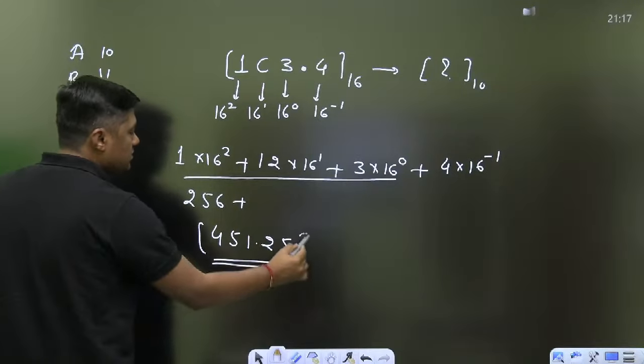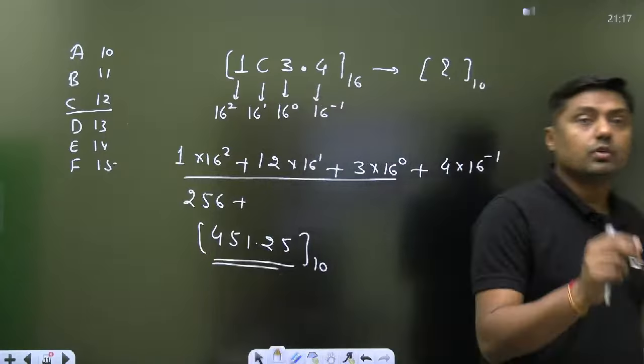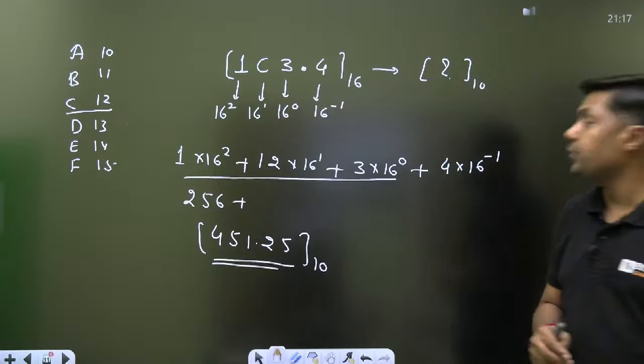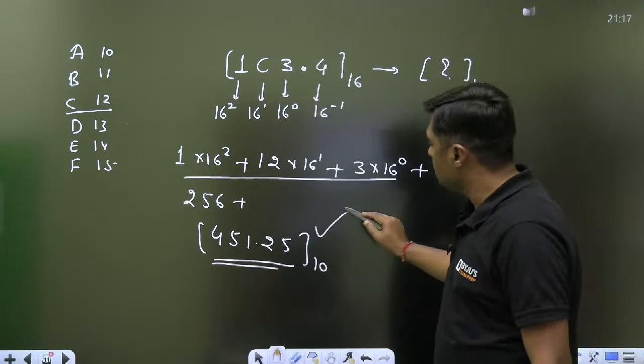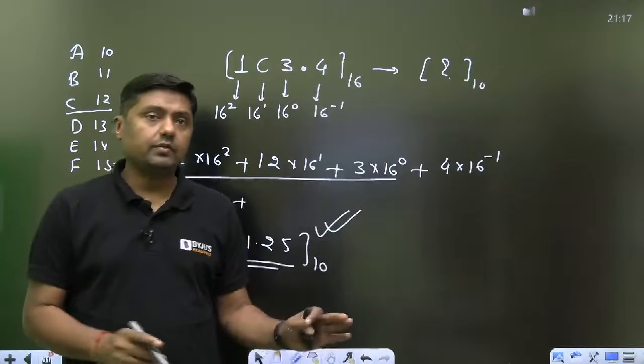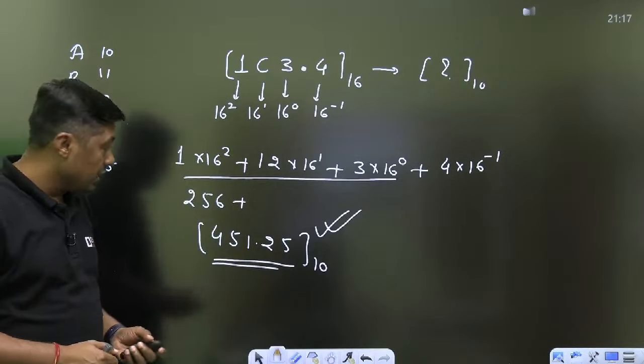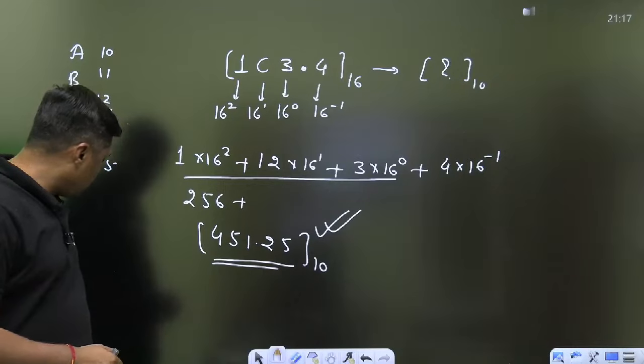This is called the decimal equivalent of this number. One student has given 451.25. Yes, this is the correct answer for this particular question, guys. Very, very easy one. So this is hexadecimal to decimal.